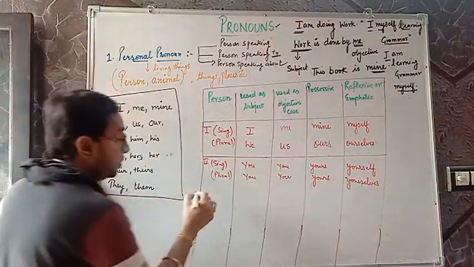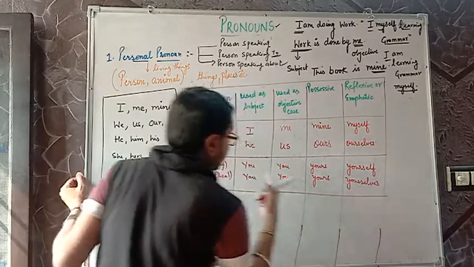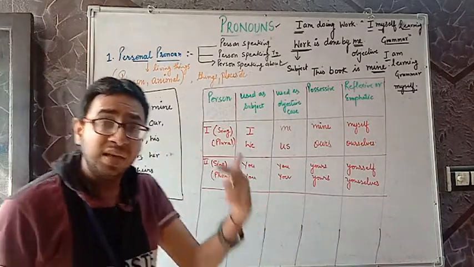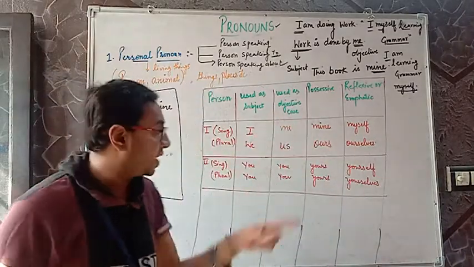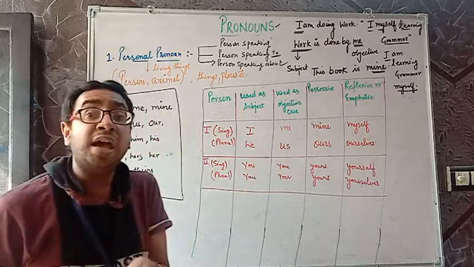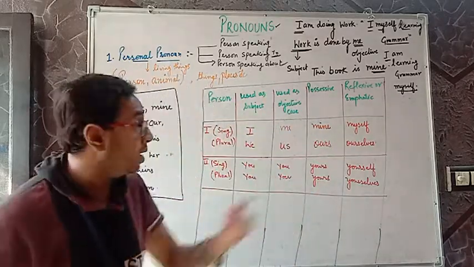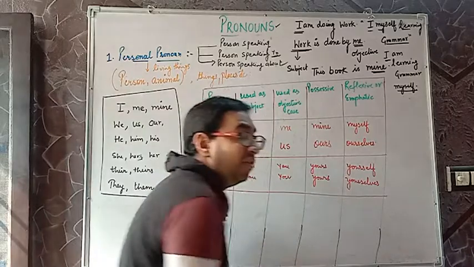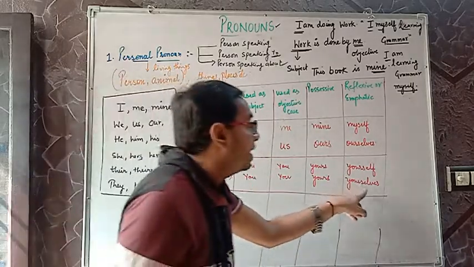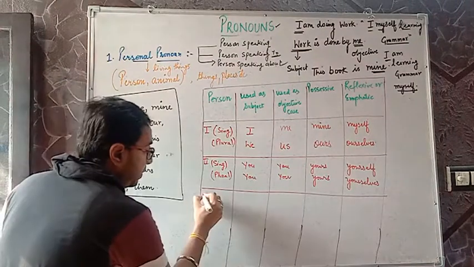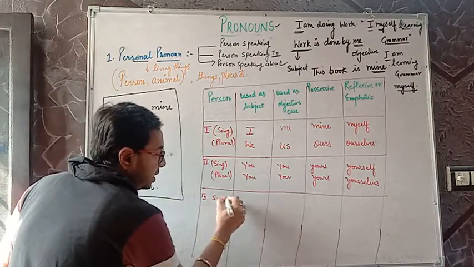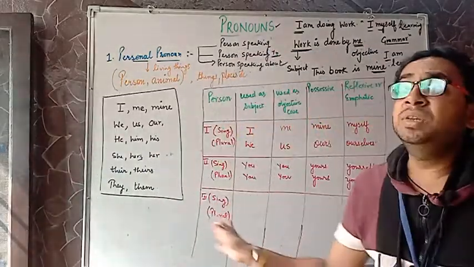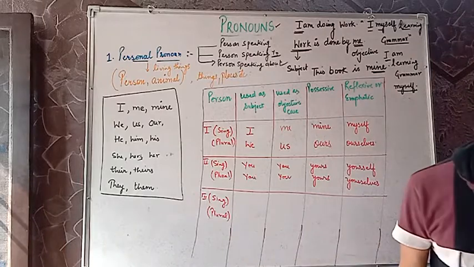So when we talk about second person, singular, this is what we get. For example, you are doing a work, subjective case. Work is done by you, objective case. Yours book is there, possessive case. Clear? For example, you are doing your work yourself, reflexive case. You yourself are doing work, emphatic case. Clear? Next we'll be talking about the third person, singular and plural. Very, very important. Before that, have a look at first and second person.